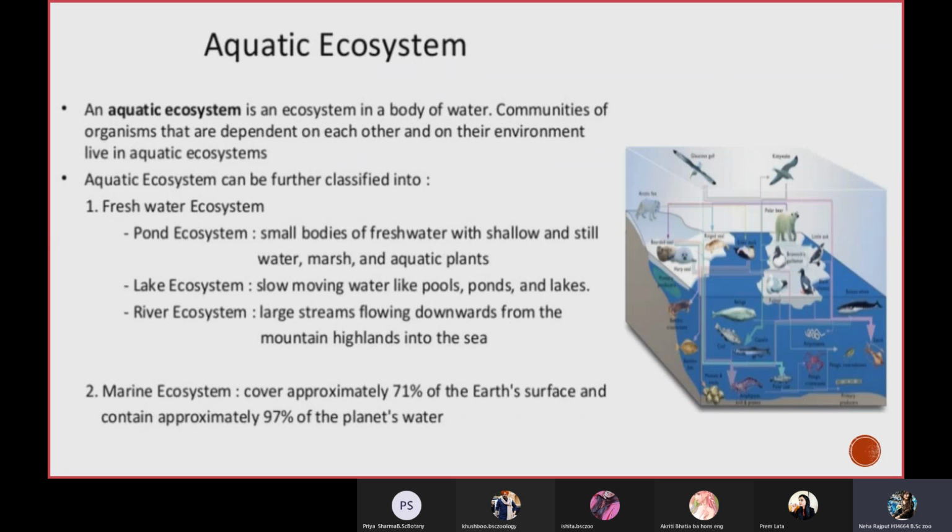Next is aquatic ecosystem. It is very important because much of the human community depends upon the aquatic ecosystem, so it is important for us to read about it. First I will tell you about the freshwater ecosystem. There is the pond ecosystem, lake, and river.